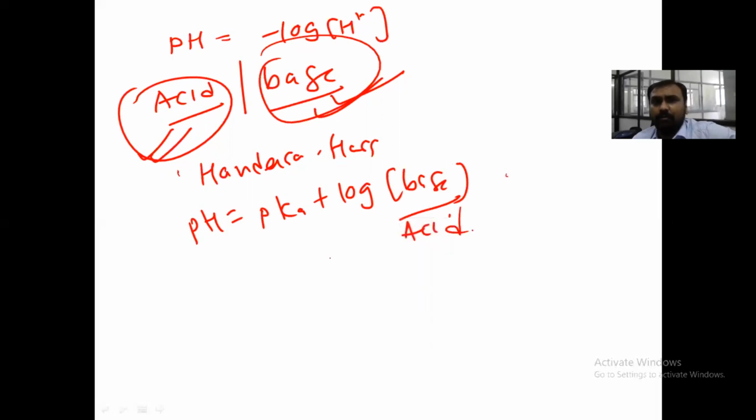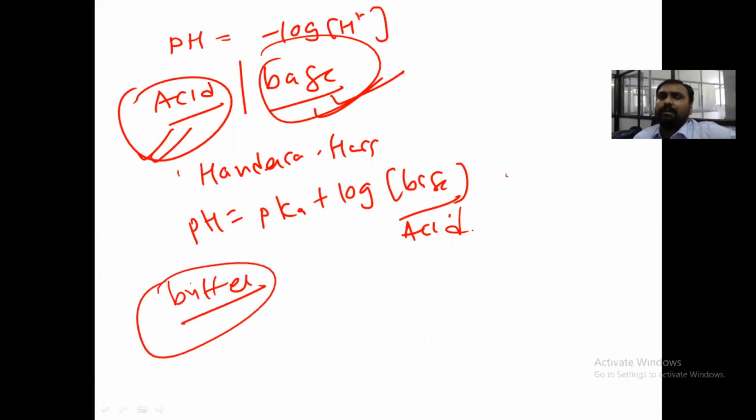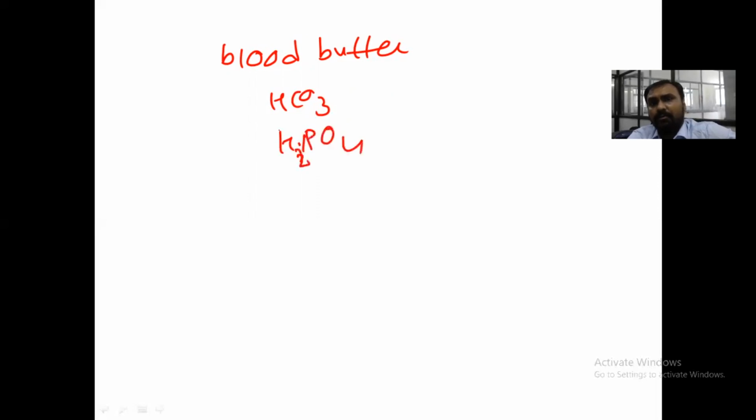We have also seen about the buffer system, which will resist change in the pH. And we have seen the defense mechanisms. First is the blood buffer, like the bicarbonate buffer, then the phosphate buffer, and the protein buffer, which act immediately.